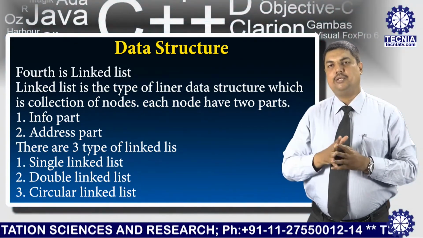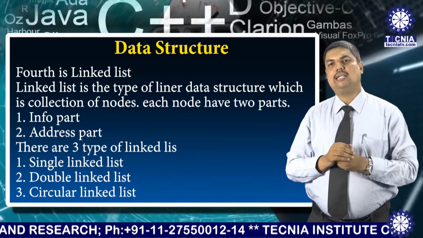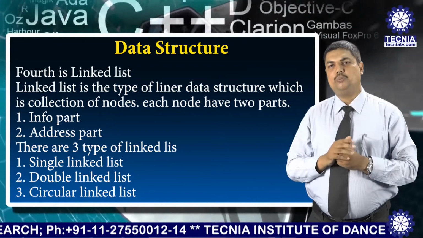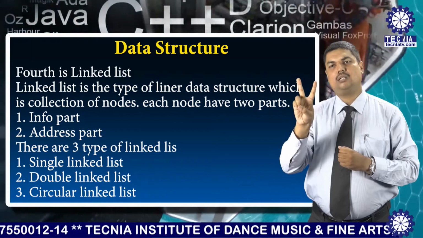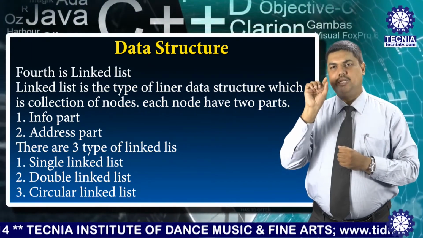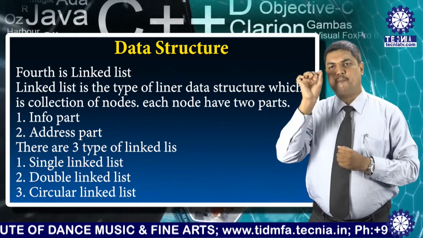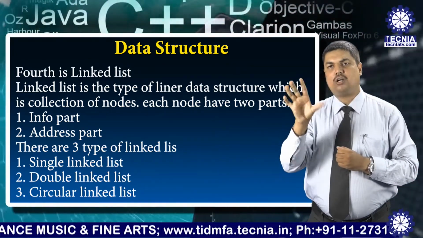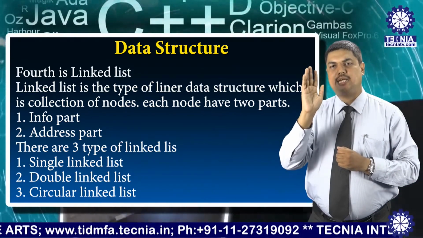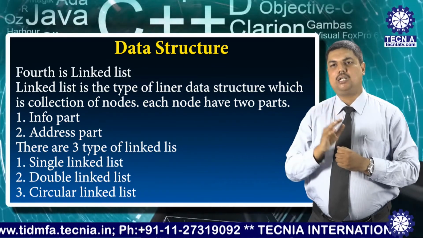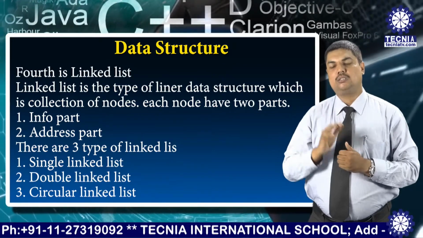First we describe the single linked list. What is a single linked list? A single linked list is a collection of nodes which have only two parts. One is the information part and another is the address part. In the information part, we can specify any type of data structure, but in the address part, we can specify only one thing, known as the pointer.